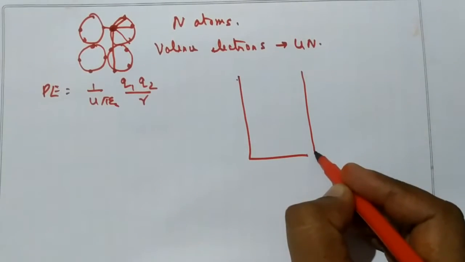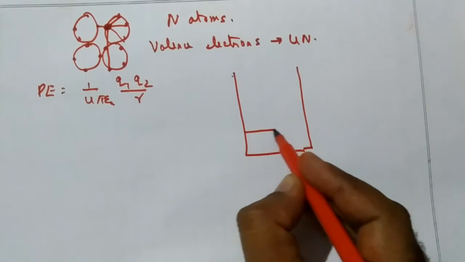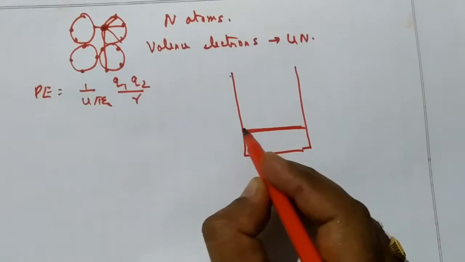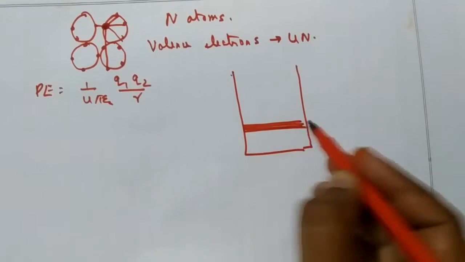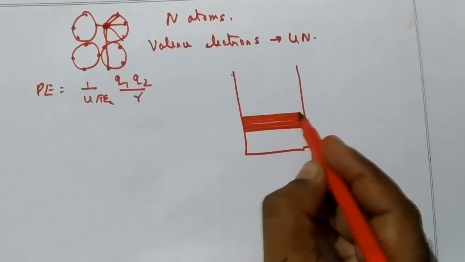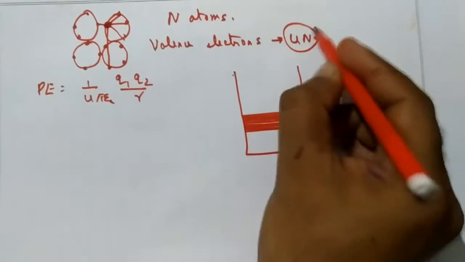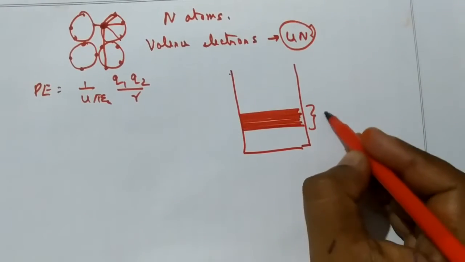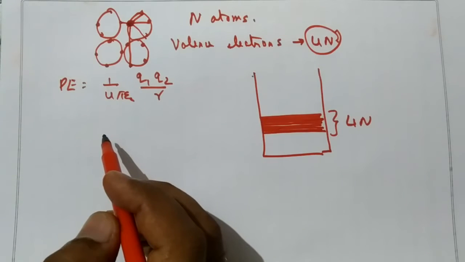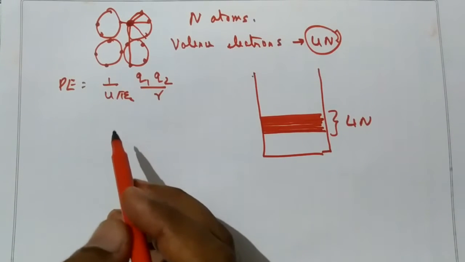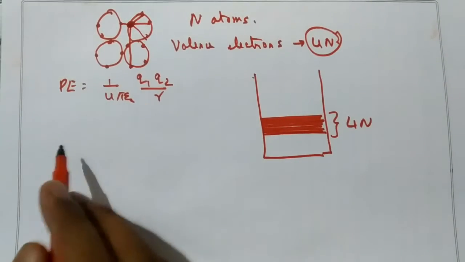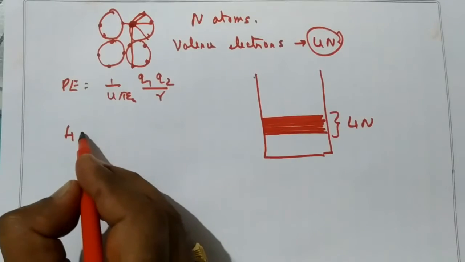So each electron will have its own energy. I am considering only the valence electrons. So this is the energy of one electron, this is the energy of the second electron, the third electron, the fourth electron, fifth electron, sixth electron, like that. It will be how many? 4n electrons. So these are the energies of 4n electrons. Now, as far as silicon is concerned, in the third orbit there are 4 valence electrons. So these are the 4 valence electrons.